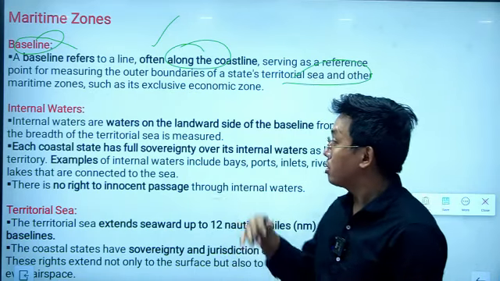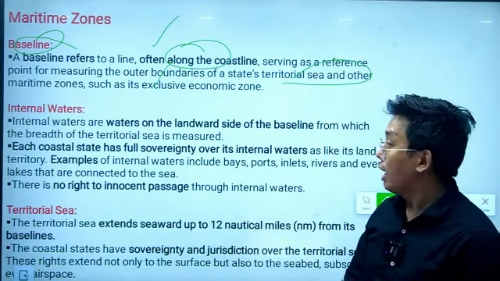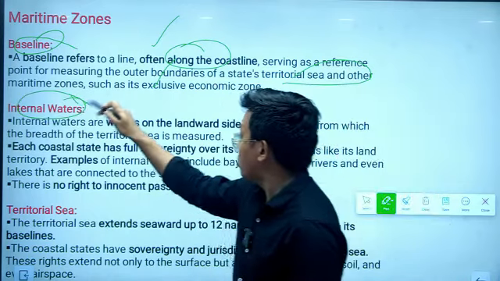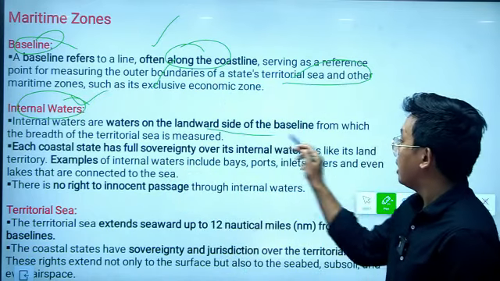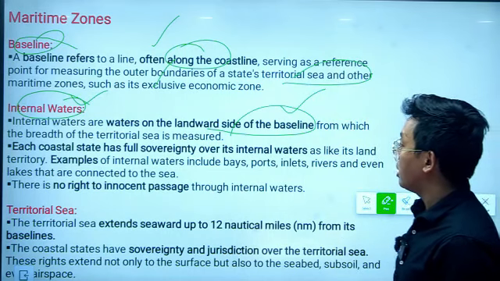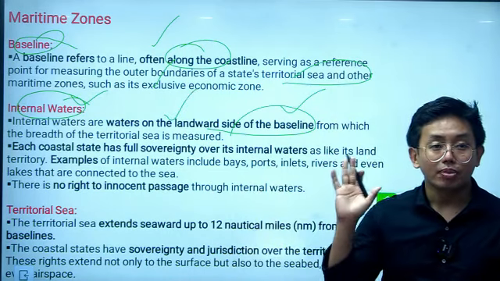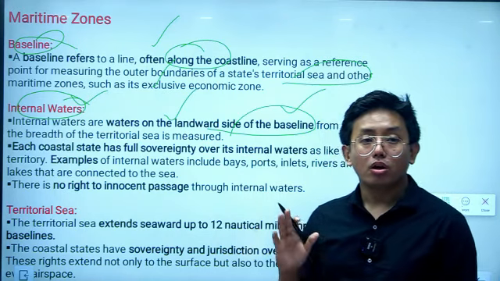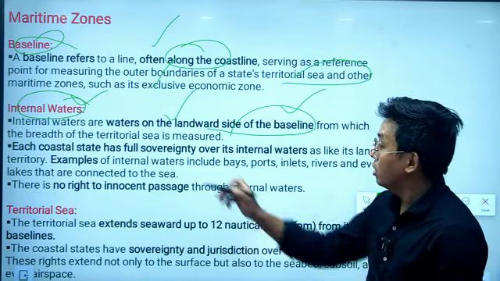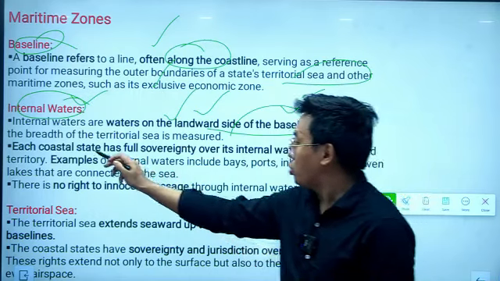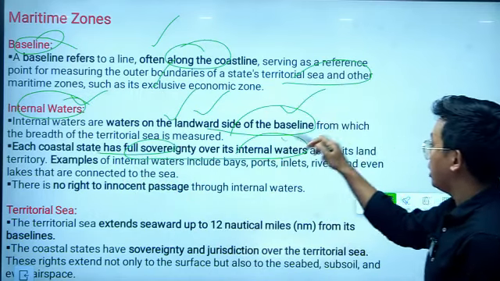And there are internal waters. Internal waters are basically the waters on the landward side of the baseline. So the water body which is located towards the shore from the baseline is called the internal waters, and each coastal state has full sovereignty over the internal waters.